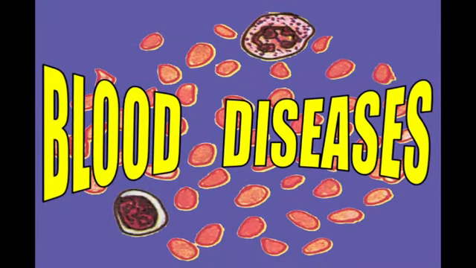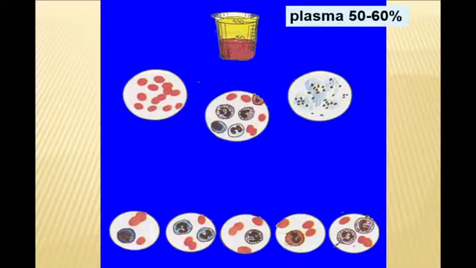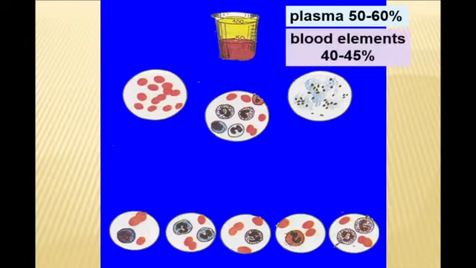Good morning. We will talk with you about blood diseases. And first of all, to talk about blood pathology, we must remember the structure of blood, which is divided into a liquid part, plasma, which must be nearly 50-60%, and 40-45% are blood elements.